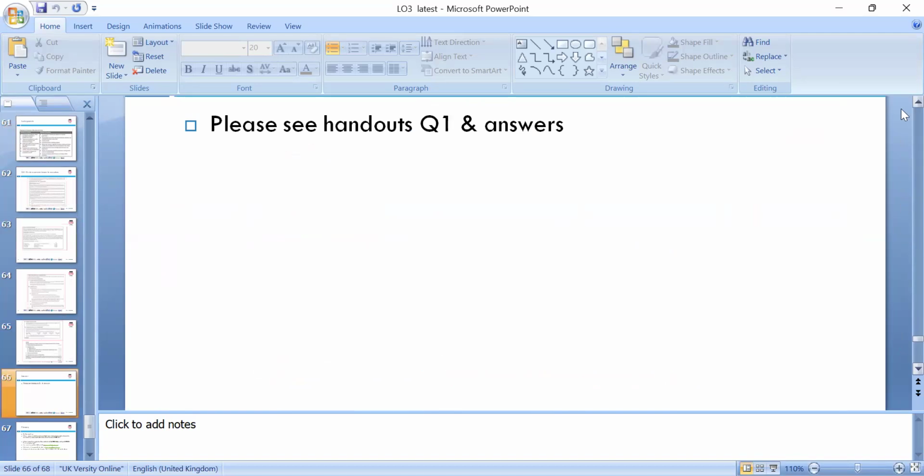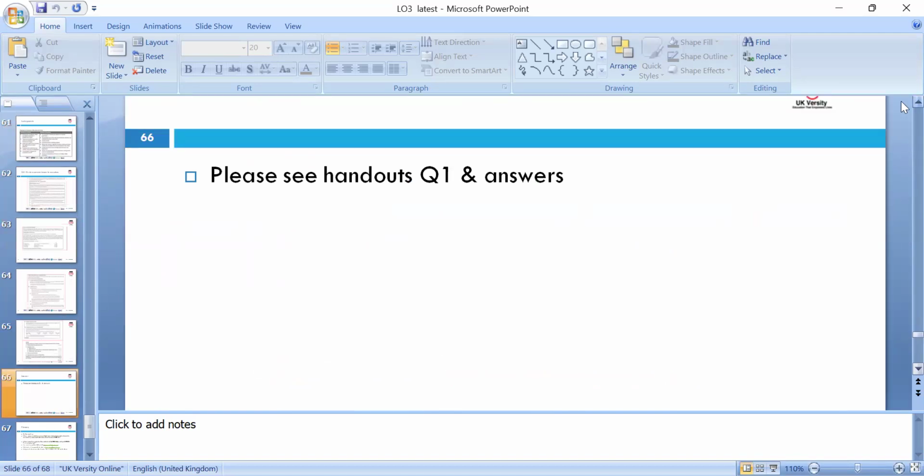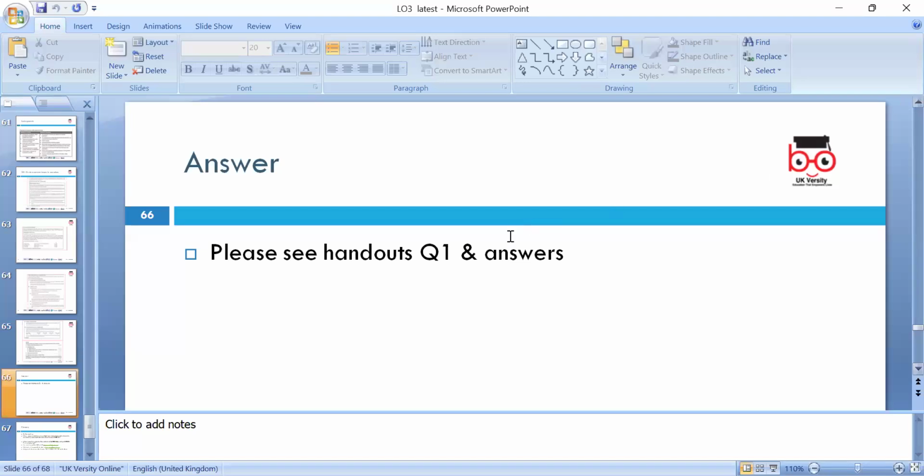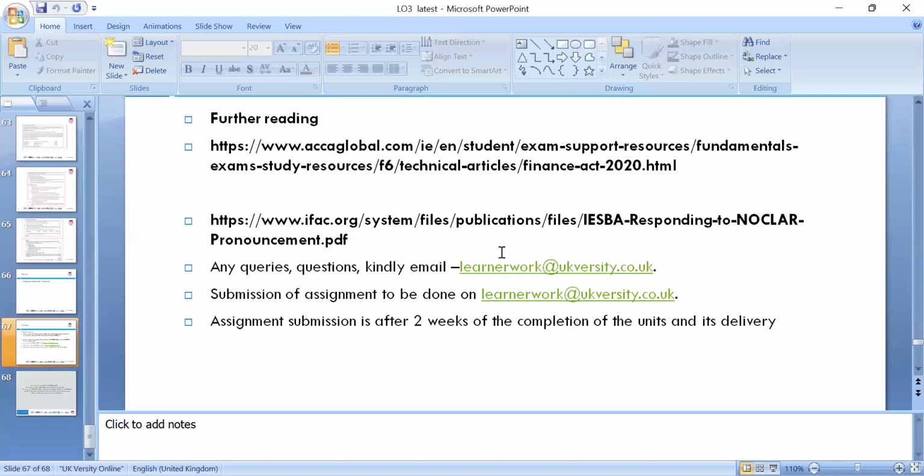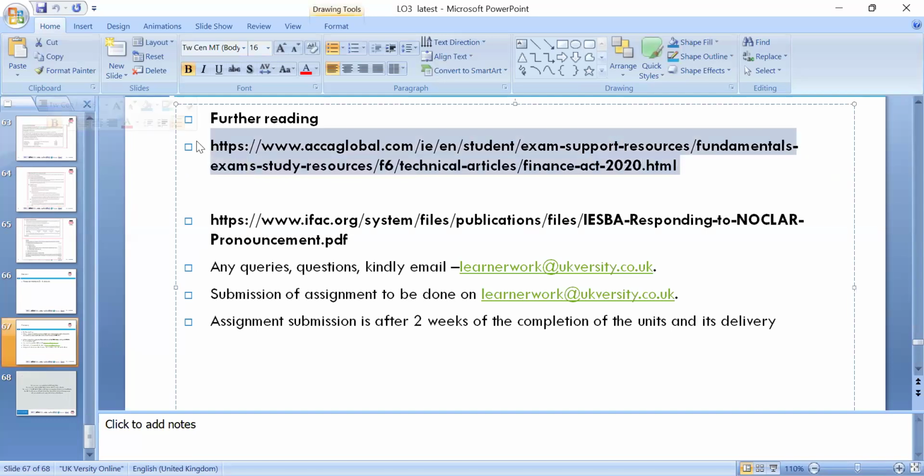So we have handouts, please. We can look around the question 1 and answers, which is the ACCA handouts. It's the link here as well, so you can copy and paste for further examples. Okay, any questions, please?